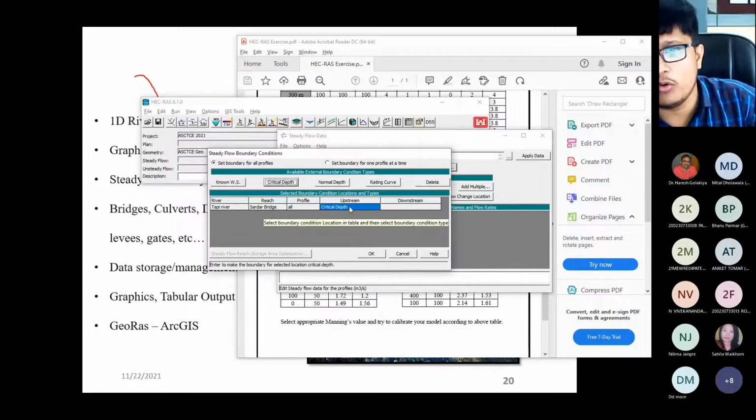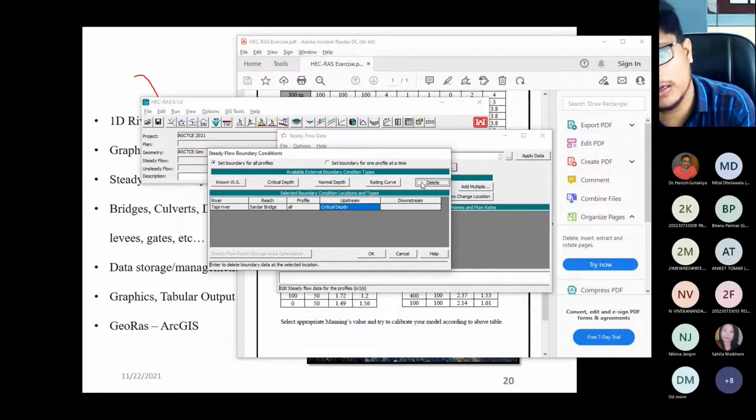If you go for a critical depth boundary condition, then in that you need to enter the value of critical depth, like 0.45, like 2.3, like 4.5. This is your critical depth. So when the software reaches that particular value, the software will tell you this area or this cross section is critical, right?